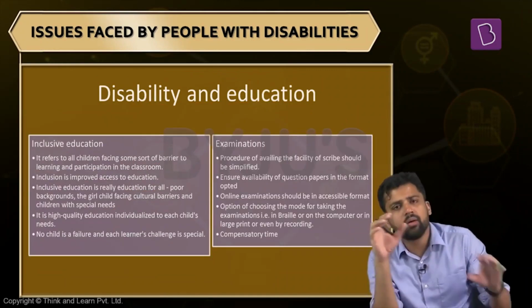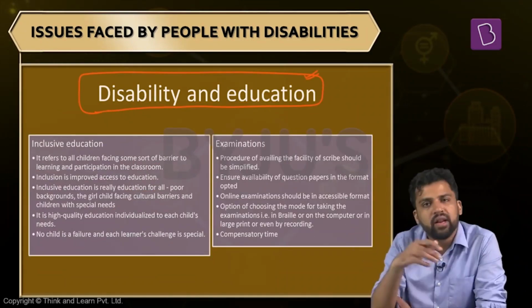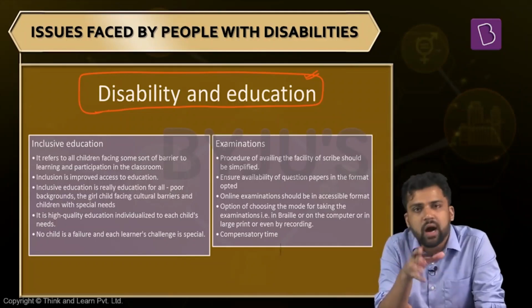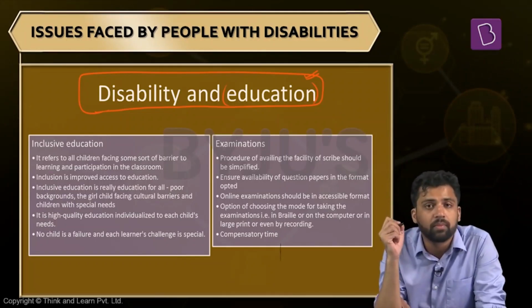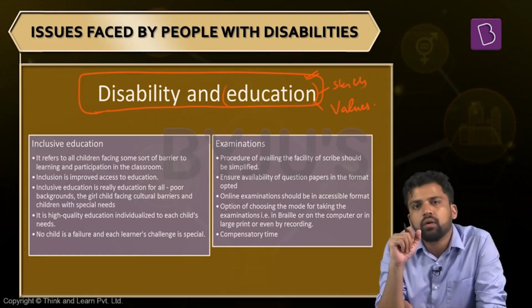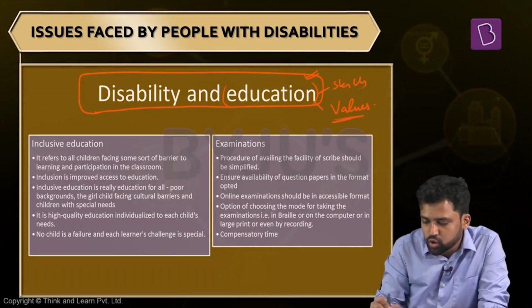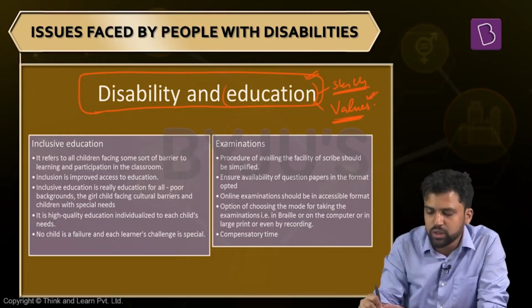Now, another issue related to people with disability is the issue related to education. People with some form of disability, they lag behind when it comes to education. We saw the literacy rates are less. And also, one thing you keep in mind, the importance of education. What is education? Education is the sum total of two things, skills and value. Now, if I need to draft an education curriculum, I should draft it so that it also inculcates values. Generally, the focus is only on the skills, but value is a very important dimension.